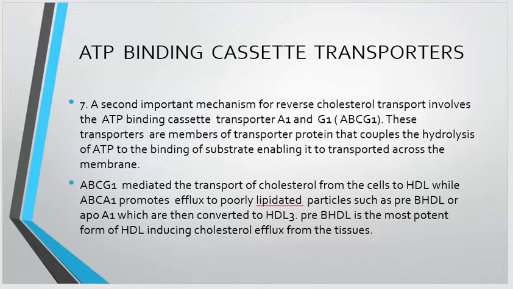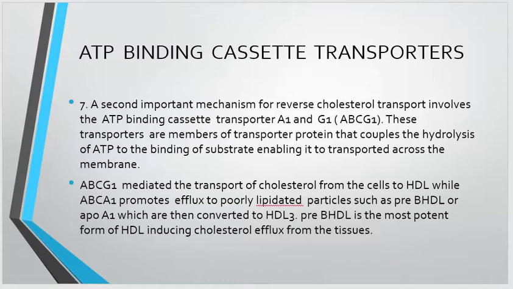There is another method for reverse cholesterol transport, that is, ATP binding cassette transporters. This is the second important mechanism for reverse cholesterol transport, involving the ATP binding cassette transporters A1 and G1, ABCG1 and ABCA1. These transporters are members of the transport proteins that couple the hydrolysis of ATP to the binding of the substrate, enabling it to be transported across the membrane.